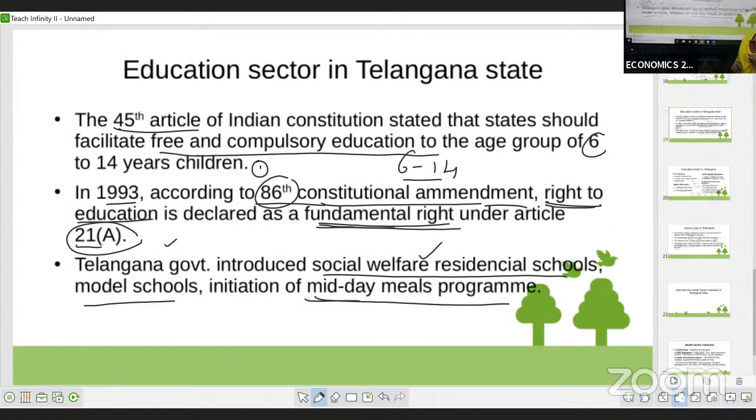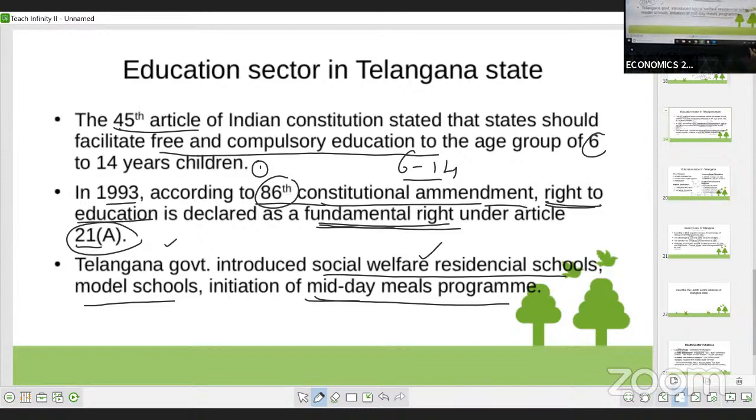First we need to write about Article 45. What does Article 45 say? It says free and compulsory education for children aged 6 to 14 years. Next, in 2002, the 86th amendment took place. According to that, they declared the right to education as a fundamental right. Next, the Telangana government introduced many social welfare residential schools and model schools, and they are providing the midday meals program.